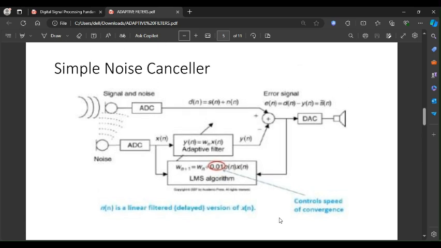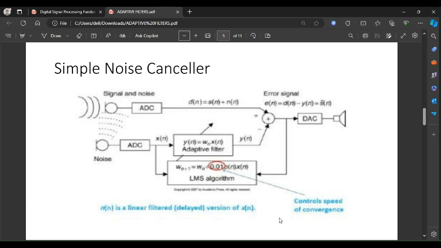Moving towards the simple noise canceller block diagram. So in this block diagram, there is a noise canceller. The noise n(n) in the first channel is uncorrelated to the desired speech s(n), making it possible to separate them. The noise x(n) from the second channel is correlated to the noise in the first channel, but uncorrelated to the speech s(n).